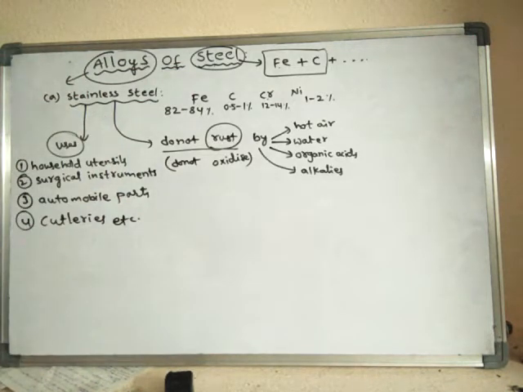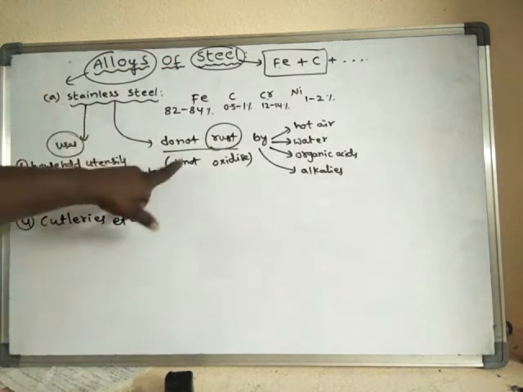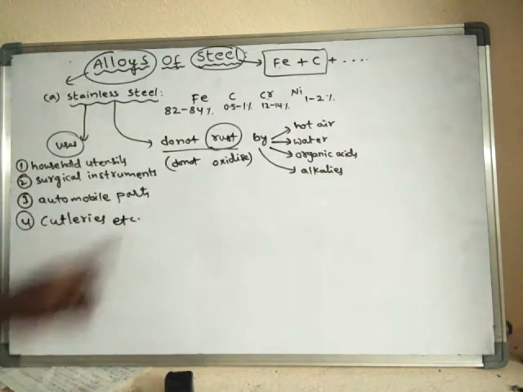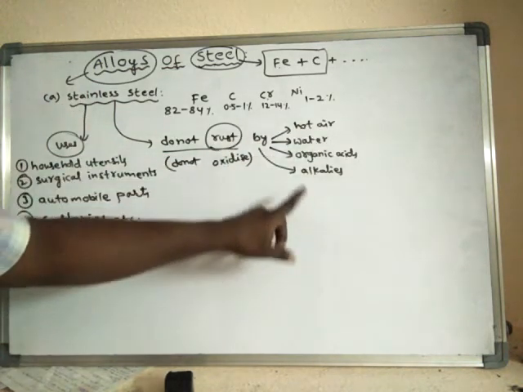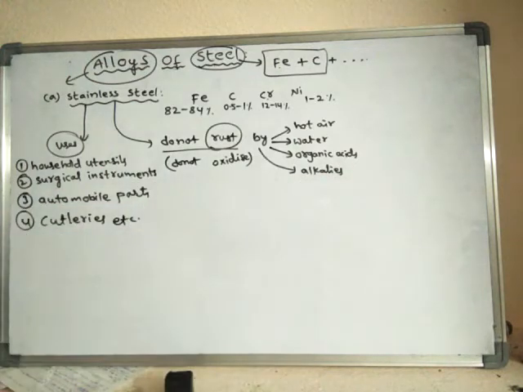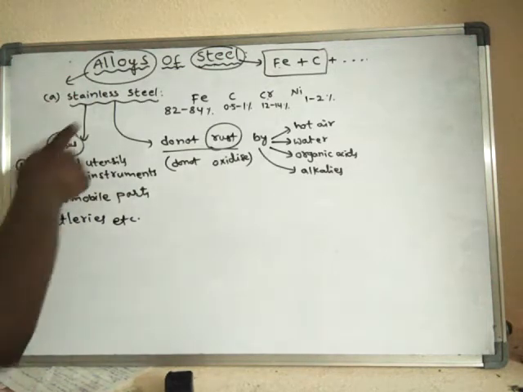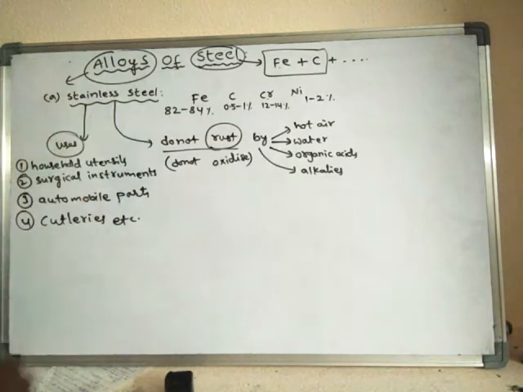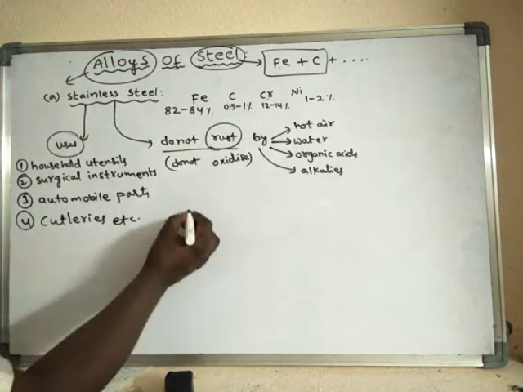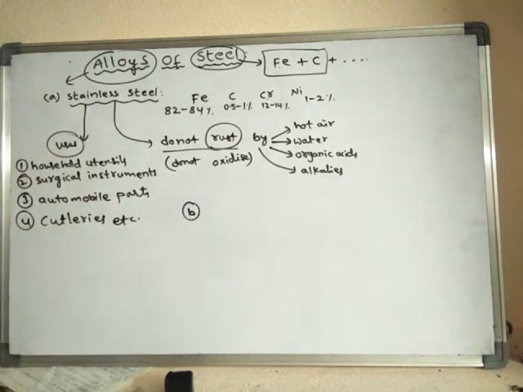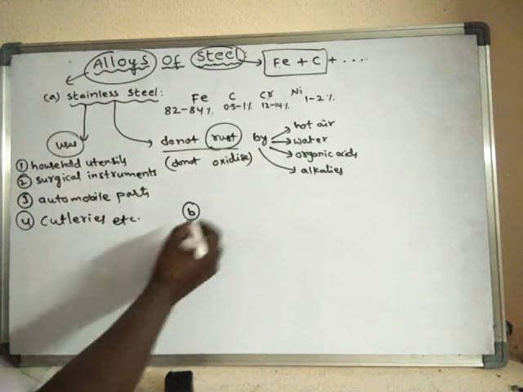See, stainless steel does not rust easily. It does not rust by hot air, water, organic acids, or even by alkalis. So that is the specialty of stainless steel. So this is one alloy of steel. Now let us learn another alloy of steel. What is it? Manganese steel.